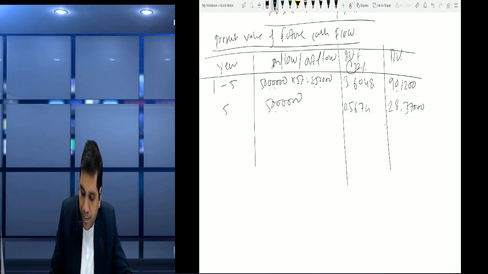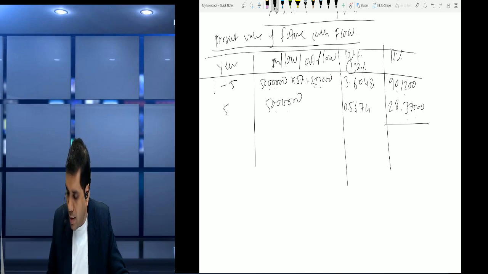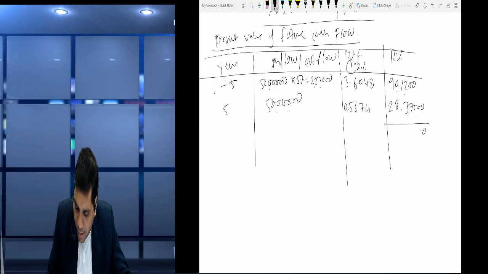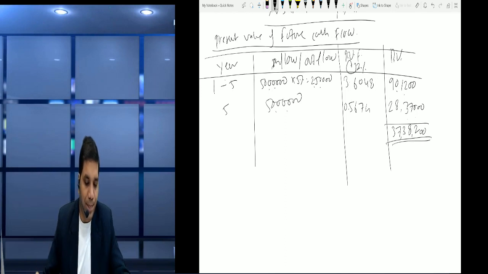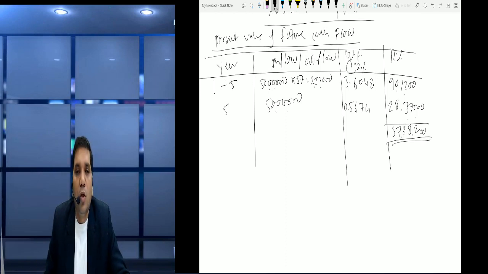So it becomes 28,37,000. Plus 9 lakh 1,200, the total is 37 lakh 38,200.